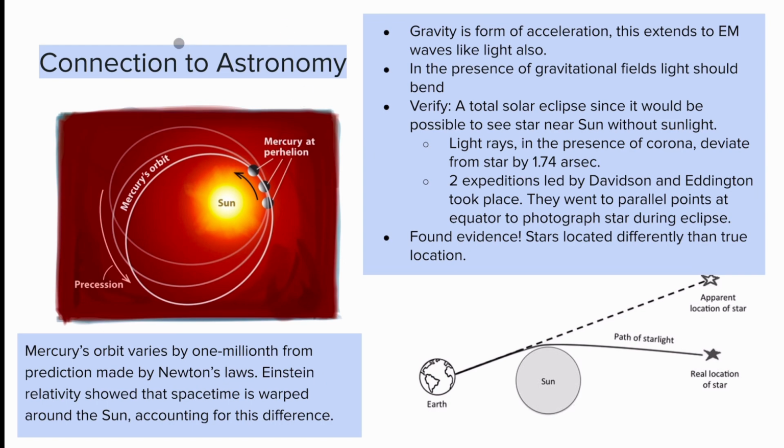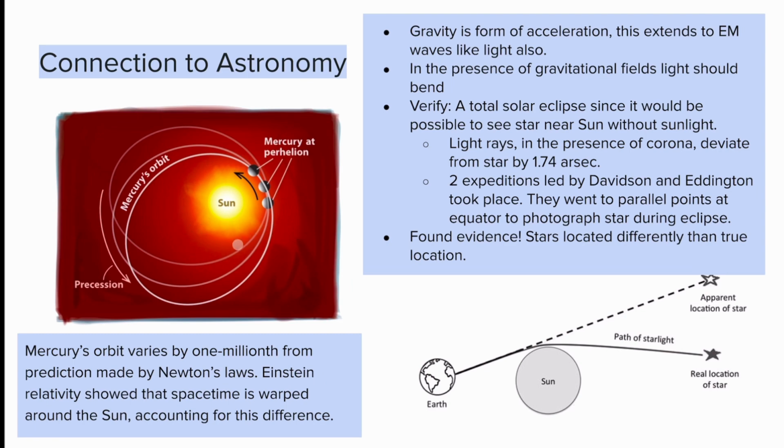Before we move on, let's talk about the connection between special relativity and astronomy. While special relativity goes very much against our intuition of how we experience time, there are a lot of verifications for it. For example, this is probably one of the most common verifications of special relativity and relativity in general.